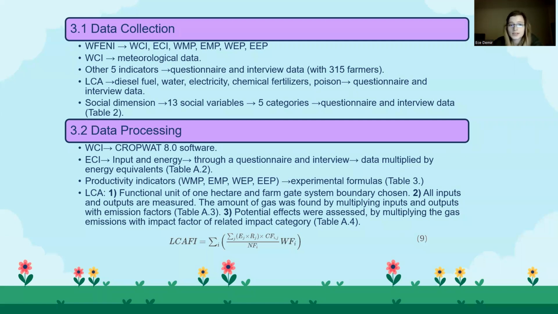As you know, there's the LCA conducted here. Firstly, in the LCA, the functional unit is chosen to be 1 hectare, and the system boundary is chosen to be farm gate. In the second step of the LCA, all inputs and outputs are measured, and the amount of gas emitted from each of these was found by multiplying the inputs and outputs with the emission factors. And then in the third step, potential effects were assessed by multiplying the gas emissions with the impact factor of the related category. And here you can see the LCA final index formula.